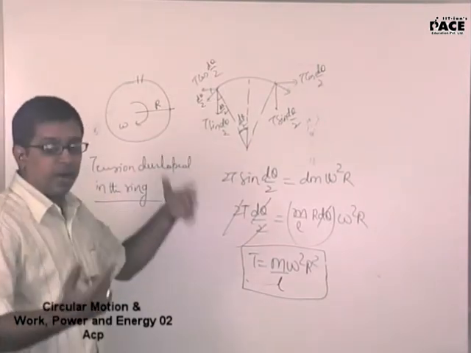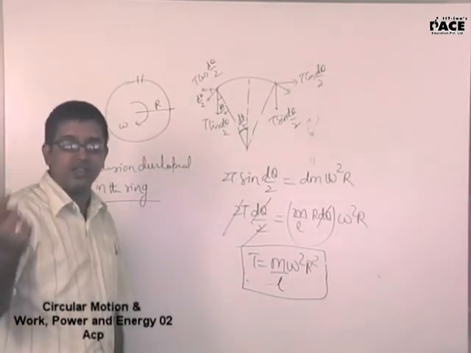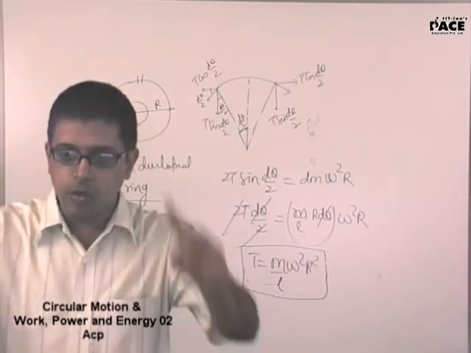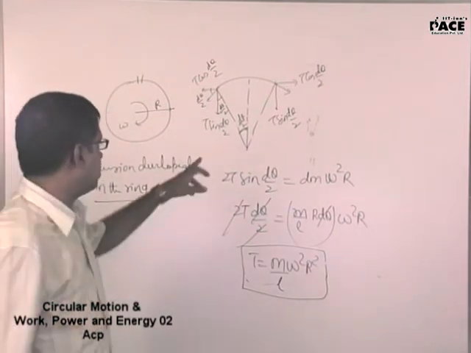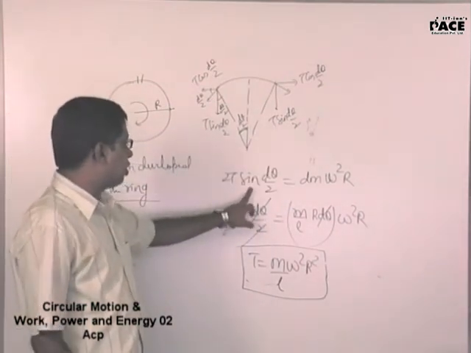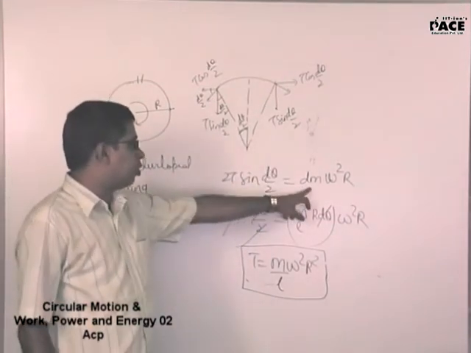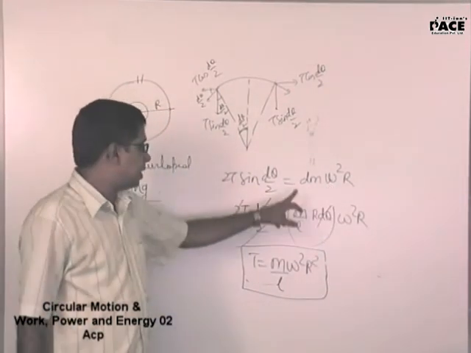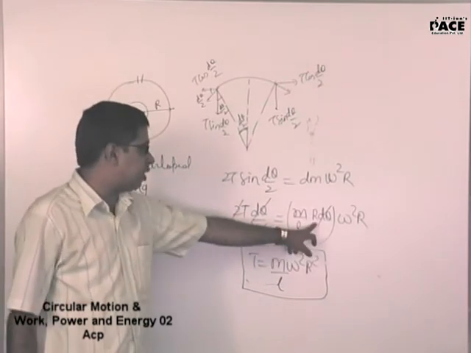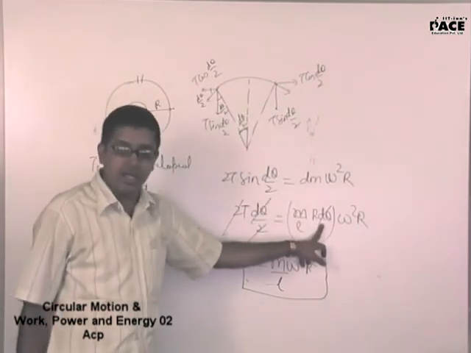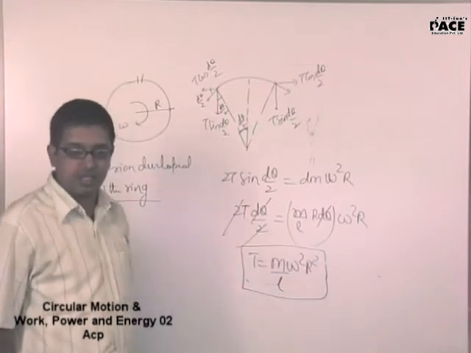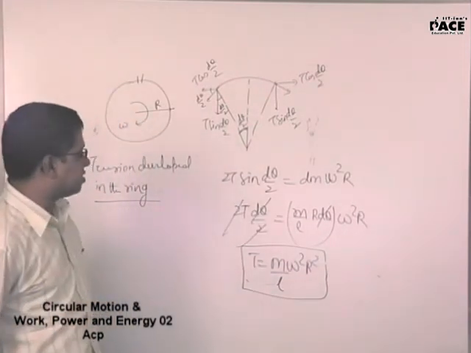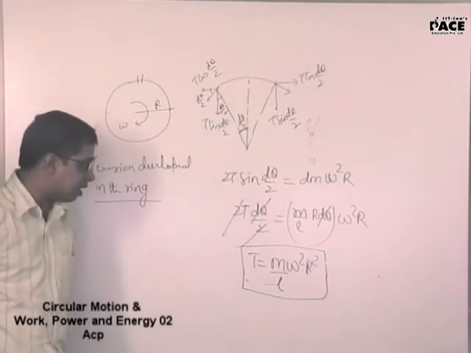So who provides the required centripetal force for this ring? The tension provides the required centripetal force. You resolve the component of tensions towards the center. Sum of both together, 2T sin d theta by 2, will provide the required centripetal force, m omega square r. The mass of the small element is mass per unit length into length of the small element, and the length of the small element is r d theta, sector formula. 2 and 2 cancel out, d theta cancels out, T is equal to m omega square r square